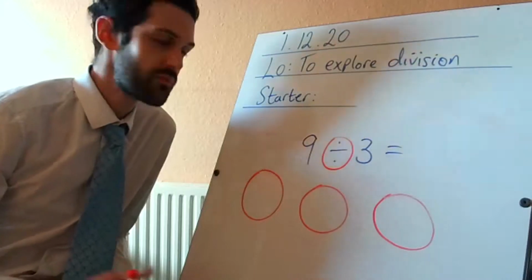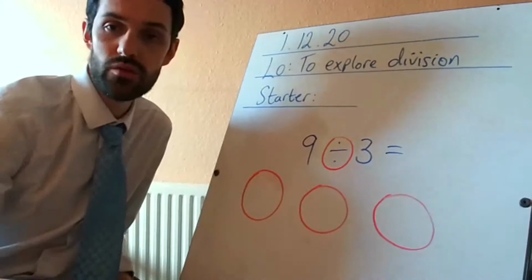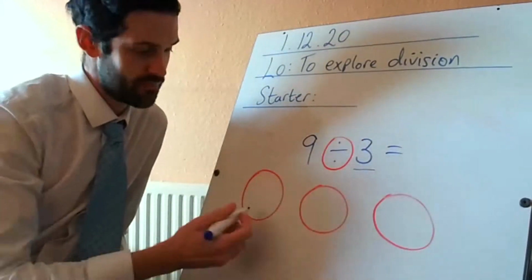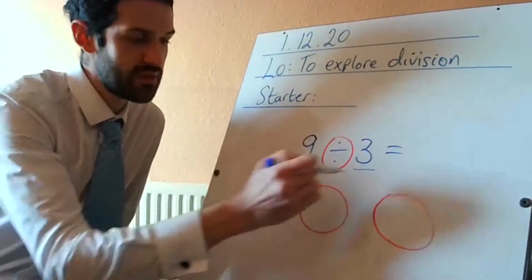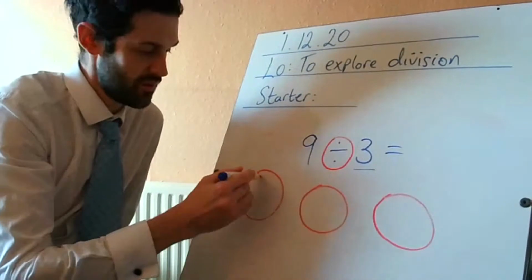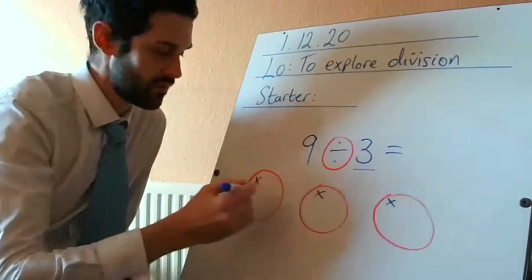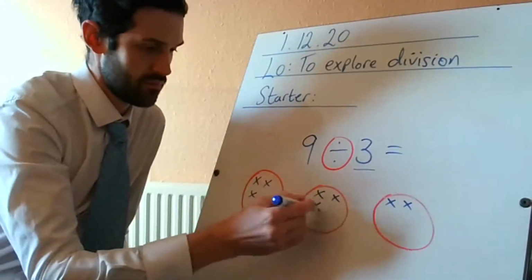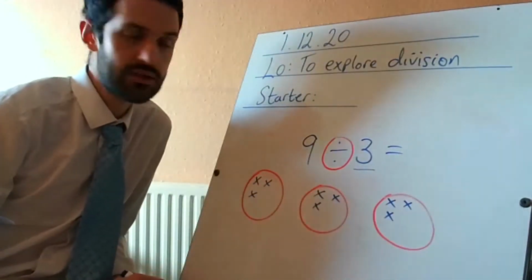An array is a method of splitting something up equally, and what we used to do in year 2 is this. We used to take 3 equal parts, so I've got my 3 equal parts, I'd take my 9 whole ones and I would split it between the 3 equal parts, and all I would do, take my first number and cross, and all I'd do, going along equally, I'd separate my 9 whole ones into equal parts.